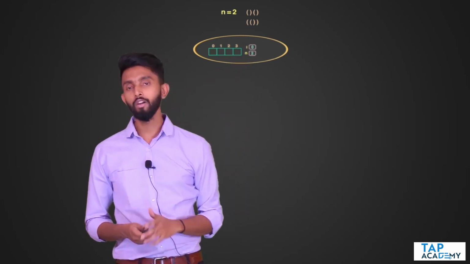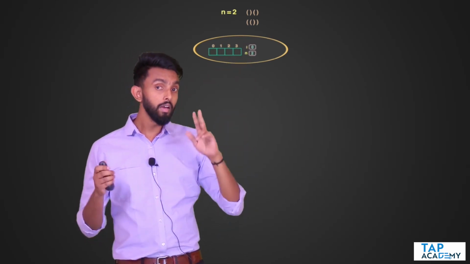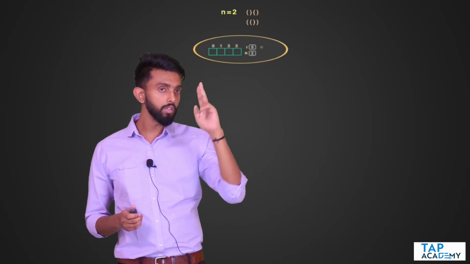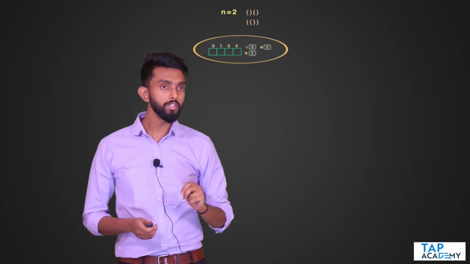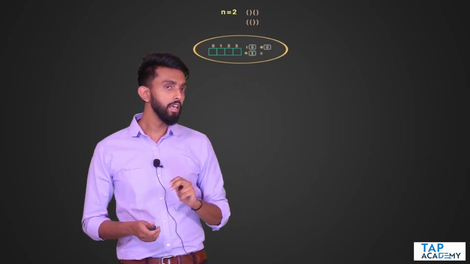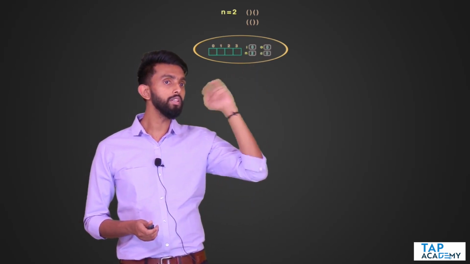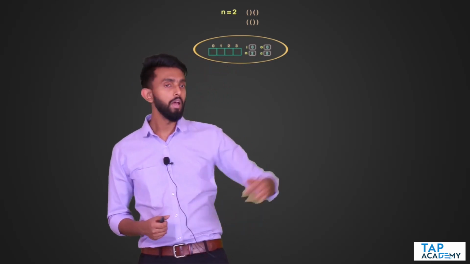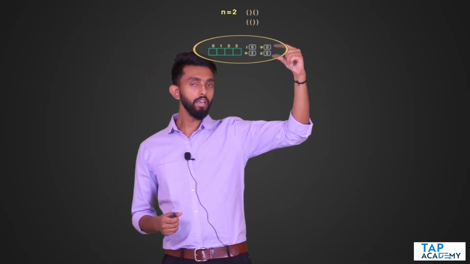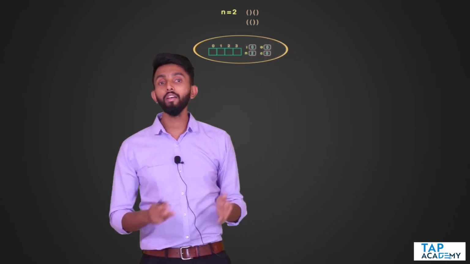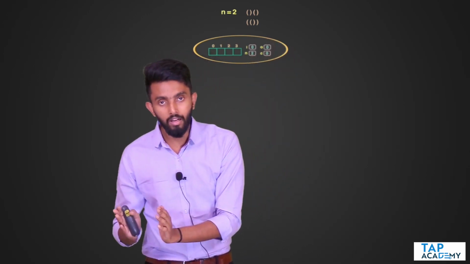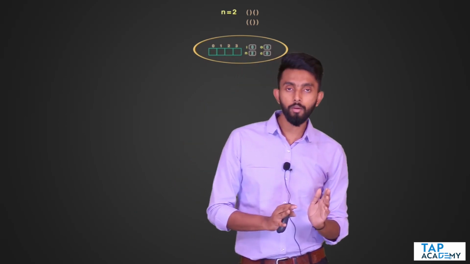N is anyways given to me. I hope I'm clear. Next I'm going to have 2 more variables called O, whose initial value is going to be 0, and C, whose initial value is going to be 0. I hope I'm clear. This O and C is what is going to help me decide whether to put an opening bracket or whether to put a closing bracket.